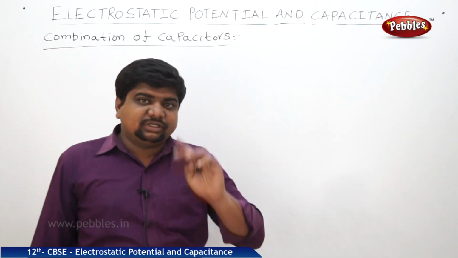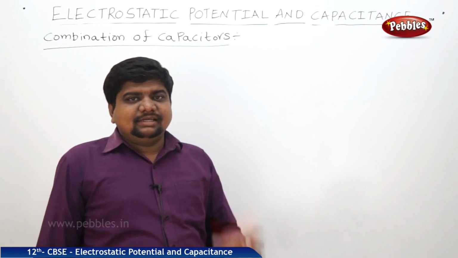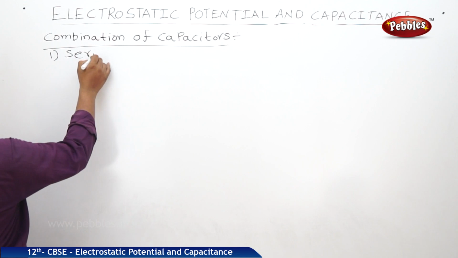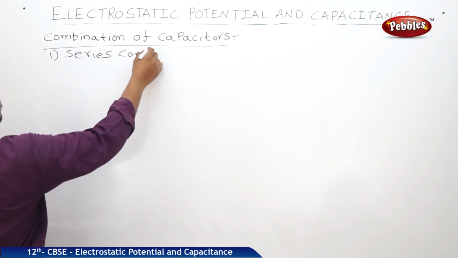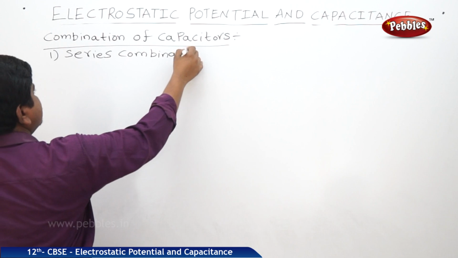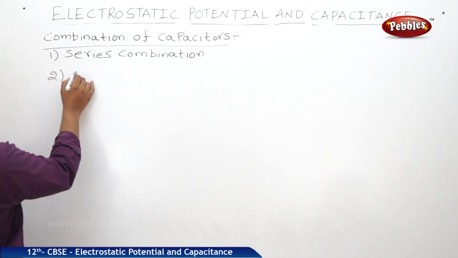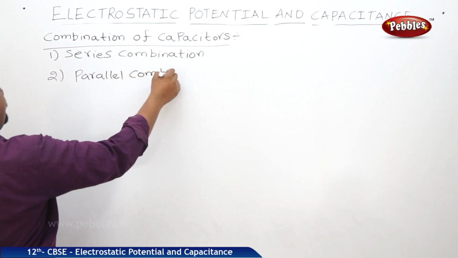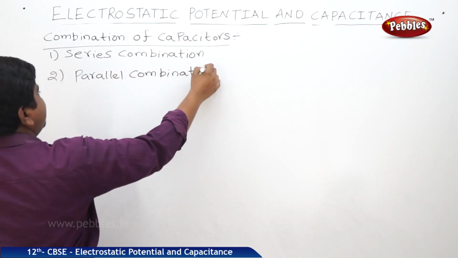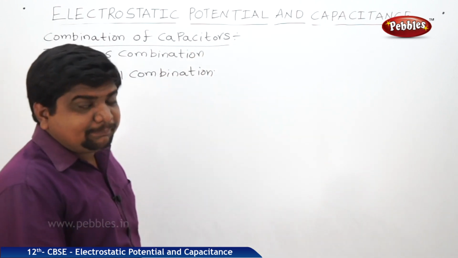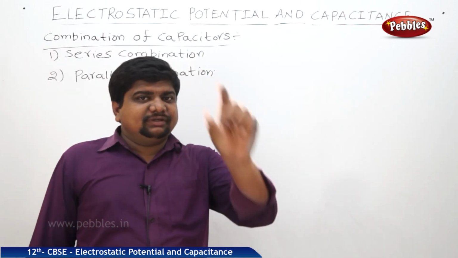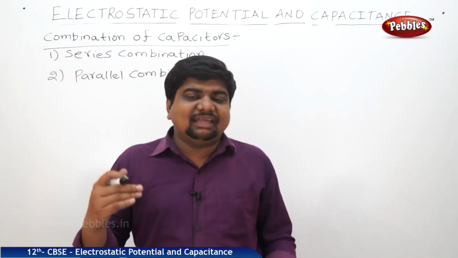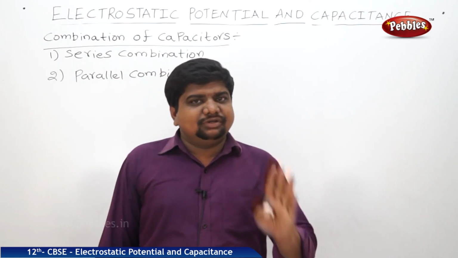Capacitors can be grouped as two types: series combination and parallel combination. Whenever two or more capacitors are connected in series, what will be the effective capacitance? Whenever two or more capacitors are connected in parallel, what will be the effective capacitance? These two things we are going to discuss now.